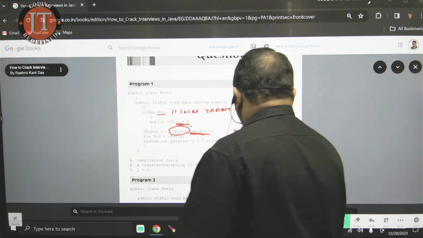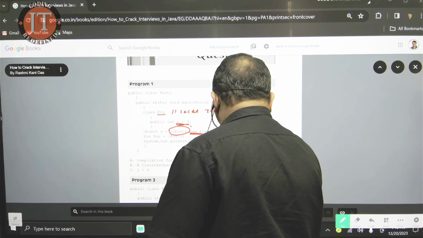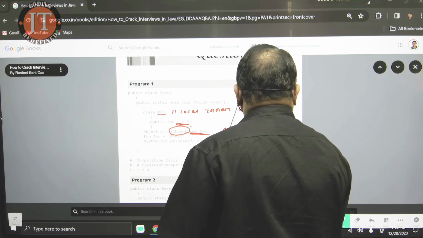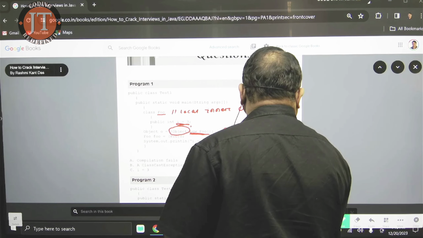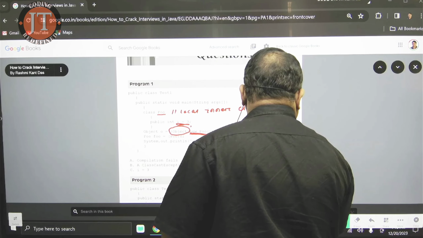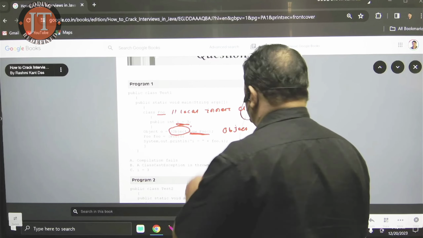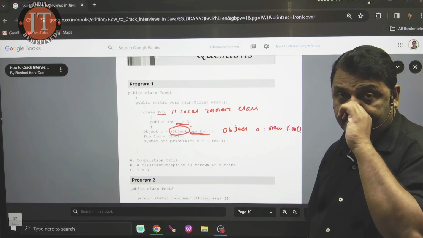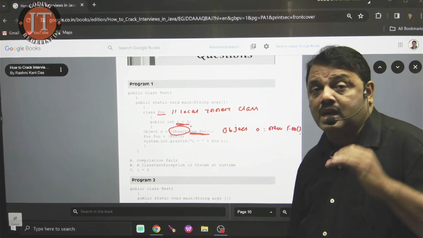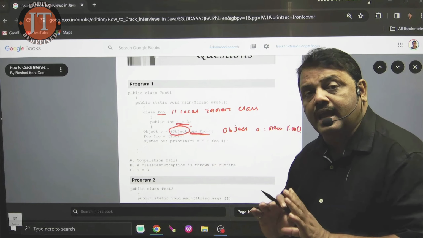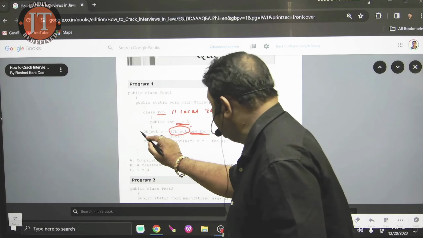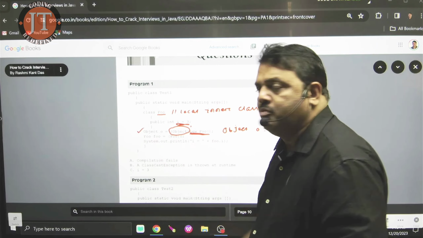Now you see, I can write like this. Object o is equal to new Foo. That is also successfully executed. No need for casting here. But if I use casting, it did not generate any error here. No error. Now, if it is not an error, it is syntactically right. Then it moves to the next line.